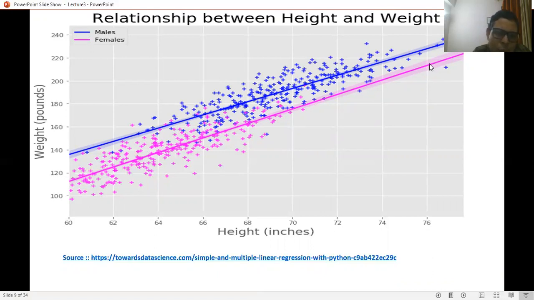So the points which satisfy this particular model or regression line lie near that line or on the line, while the points which do not satisfy this linear model are at some distance from that particular data model. In this case, some points are on the blue line which do not belong to the male category, and some points which are blue in color are on the violet regression line.